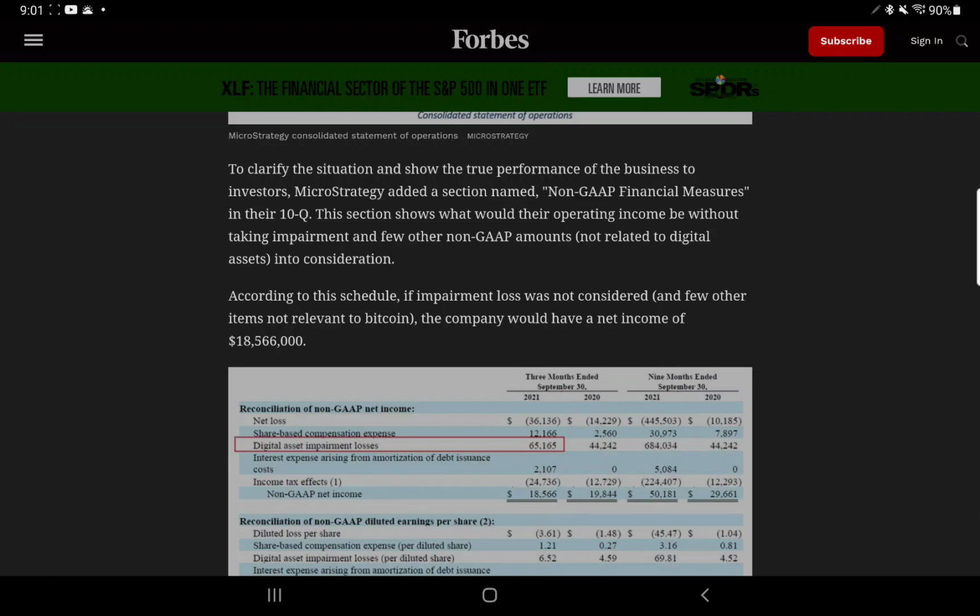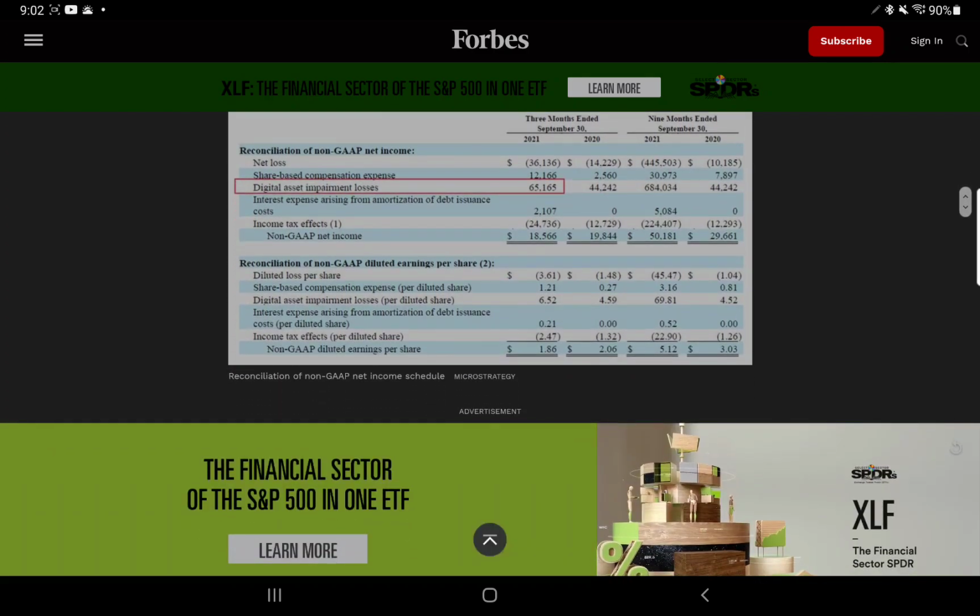So non-GAAP financial measures in their 10Q, this section shows what their operating income would be without taking impairment and a few other non-GAAP amounts not related to digital assets into consideration. According to the schedule, if impairment loss was not considered and a few other items are not relevant, the company would have a net income of $18,566,000.